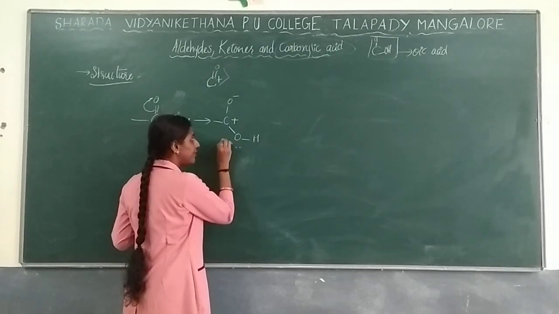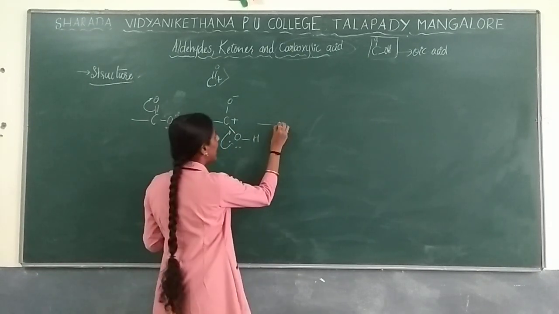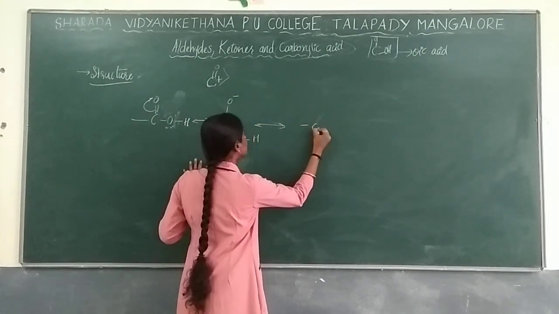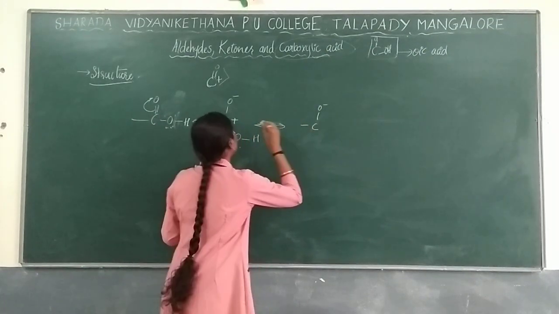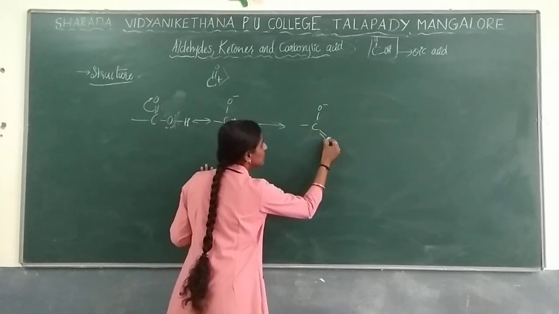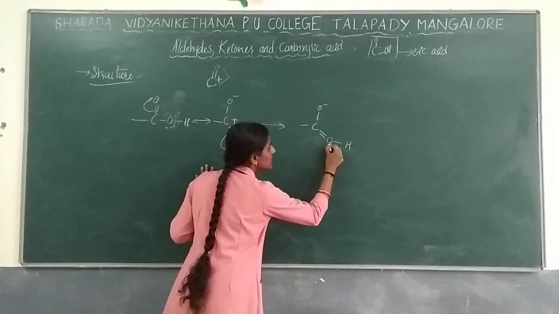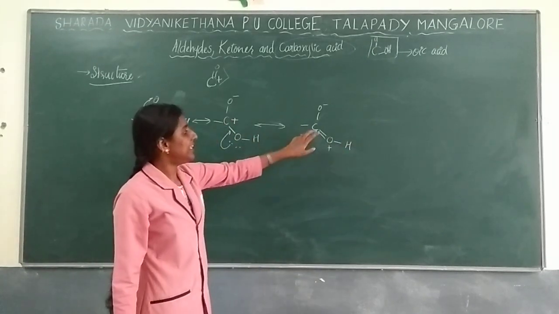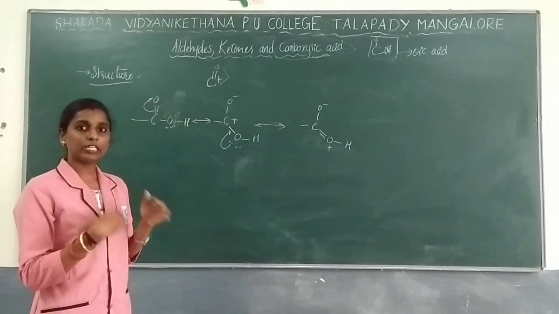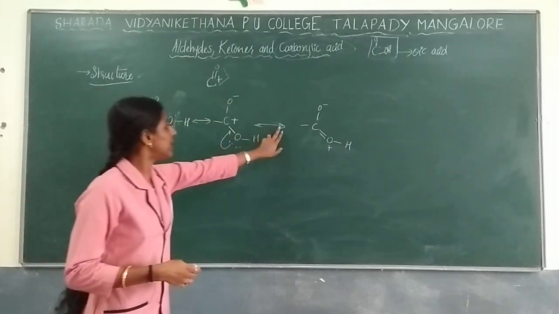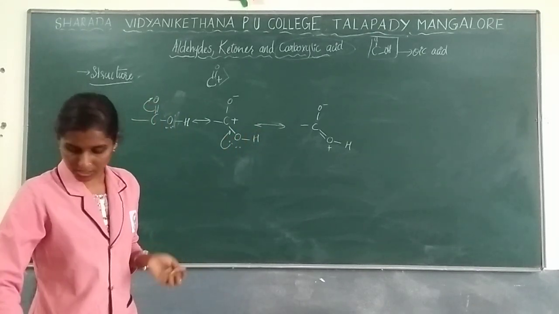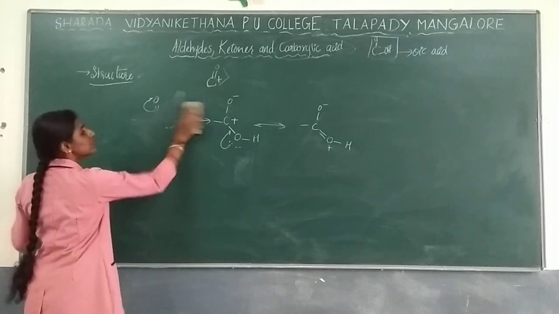So what will it do? It will take electrons from here, resonance, so the two sides are marked. You will get O minus. From here you give the bond, so it comes as a double bond O with the other oxygen, and this will get a positive charge. See, continuous resonance. It is a continuous procedure, so this can be reversible also. Mainly this will go with the reactions. So this goes with your structure.